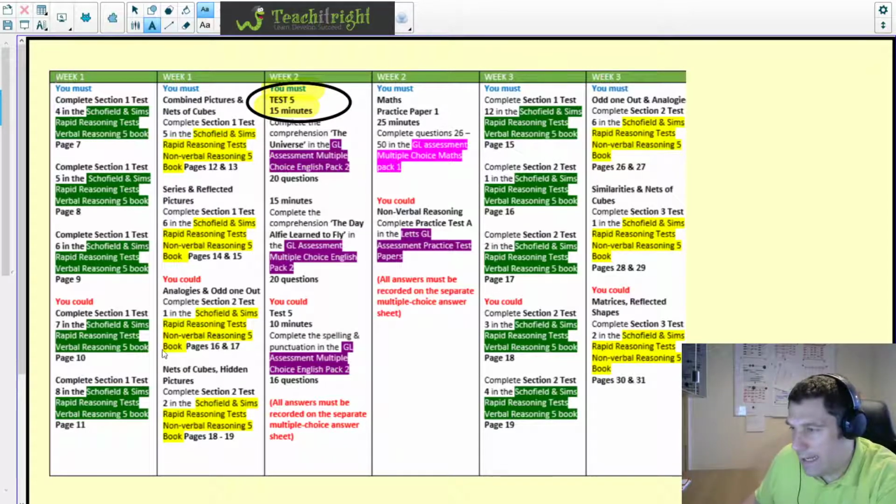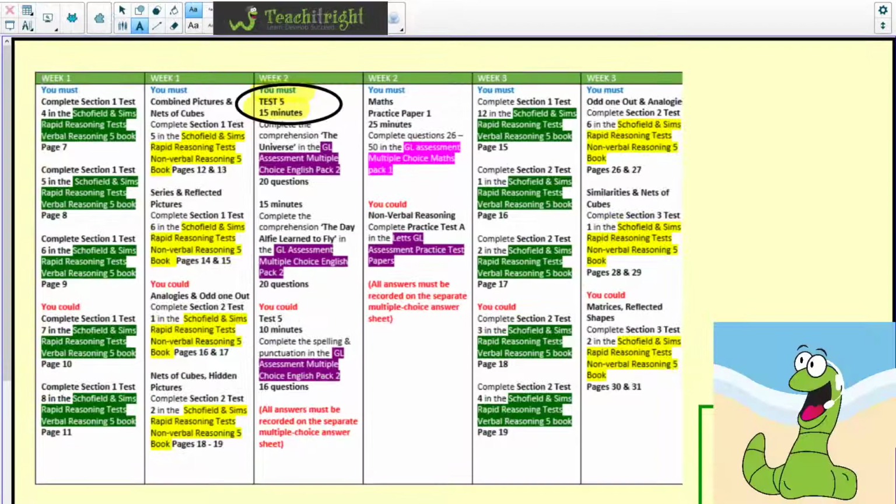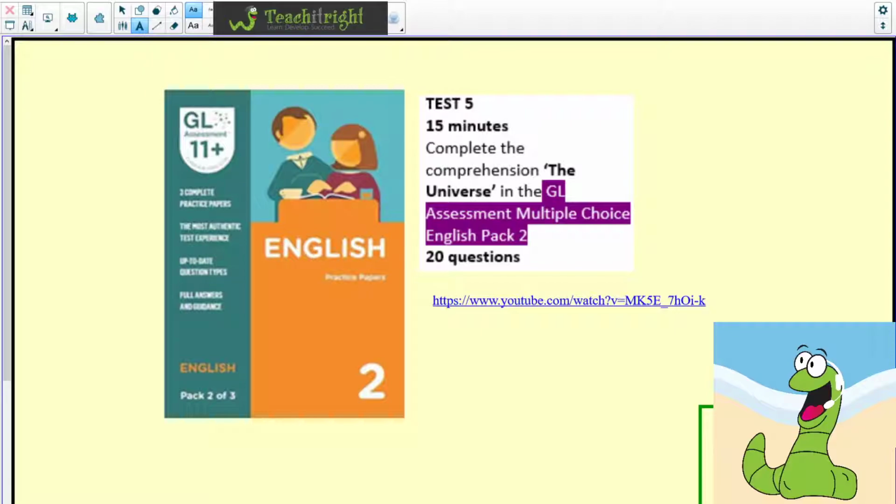I'm actually going to put Billy in the bottom corner just so it's easier for you to concentrate and focus on what we're covering. So let's have a little look at where this paper is and what pack it comes from. We're going to be looking at test 5 in your packs, and both of those comprehensions are in the same test, so this is test 5. We would have hopefully asked you as well to make sure that you'd got your multiple choice sheet alongside your paper, so we would have asked you to put your answers on that multiple choice sheet. It is worth certainly noting that for any practice papers you do now, you are using a multiple choice sheet.